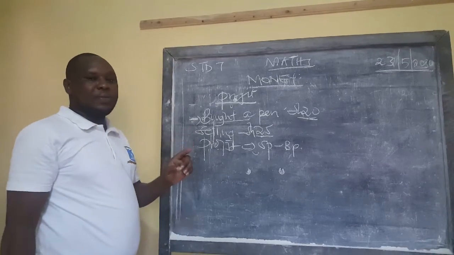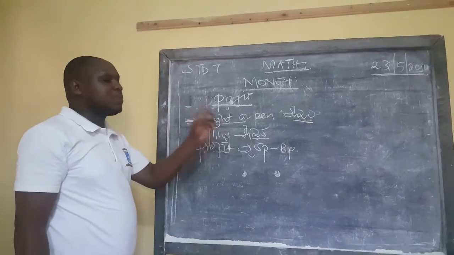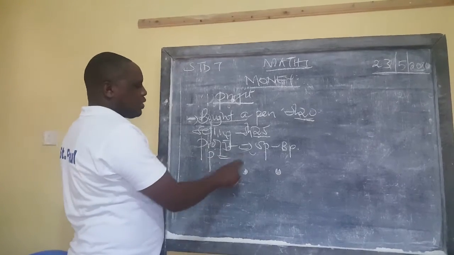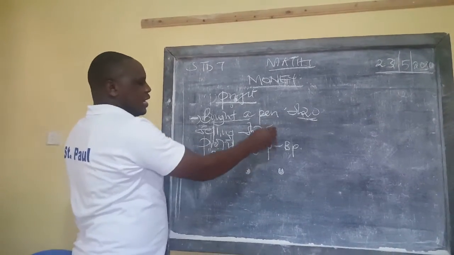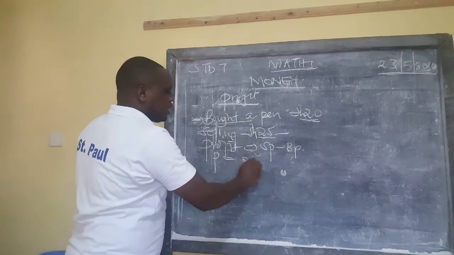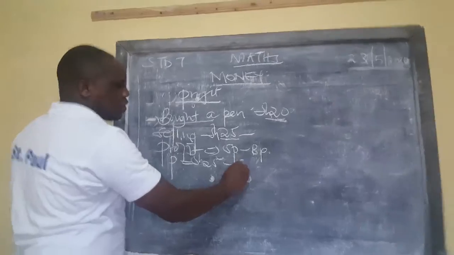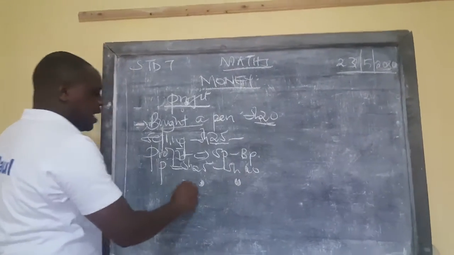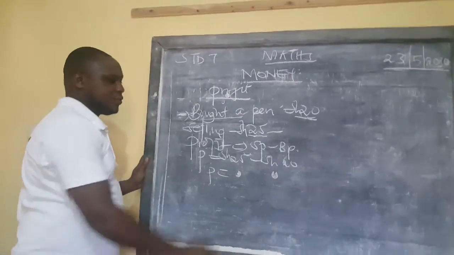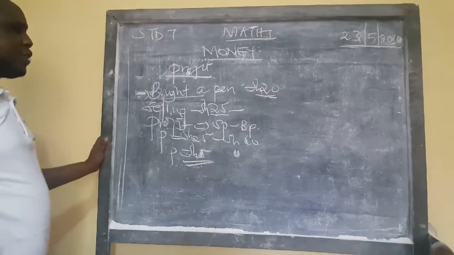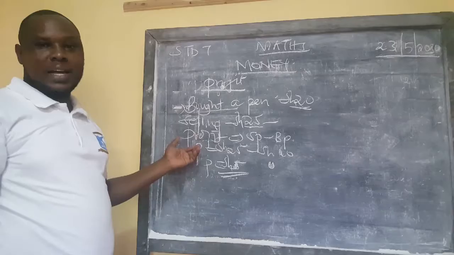So for you to make a profit, the selling price must be higher than the buying price. So let's see whether you're going to get profit. The profit will be equal to the selling price. You sold at 25 shillings, subtract the buying price, which is 20 shillings. And so you realize that you have made a profit of 5 shillings. So that's how you make profit, learner.